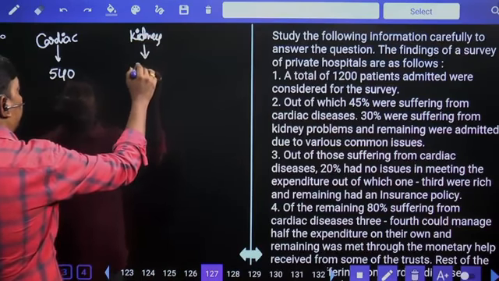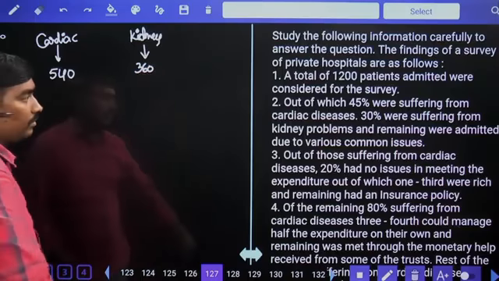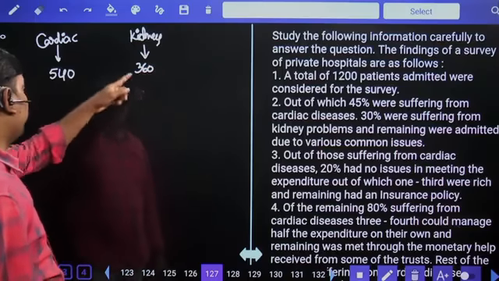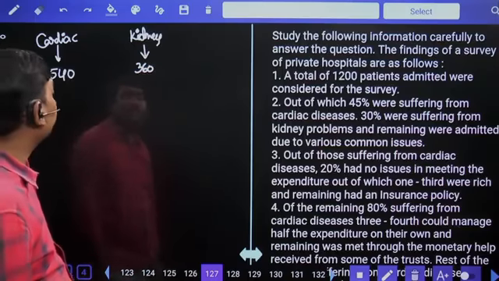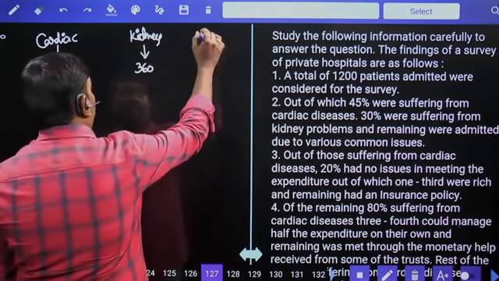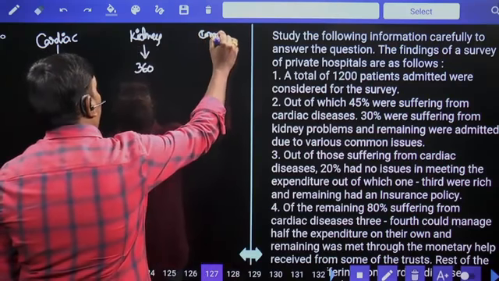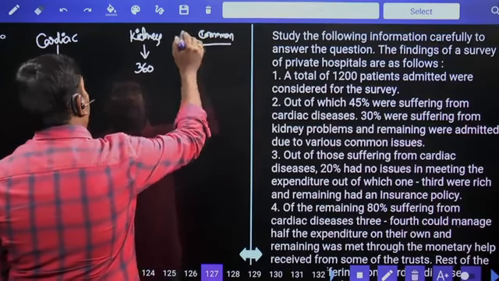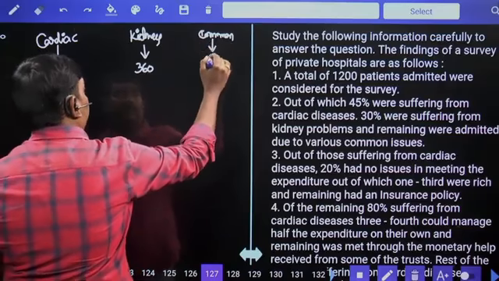Kidney problems are 360. So 540 plus 360 means 900. And remaining were admitted due to various common issues. Remaining 300 were various common issues.